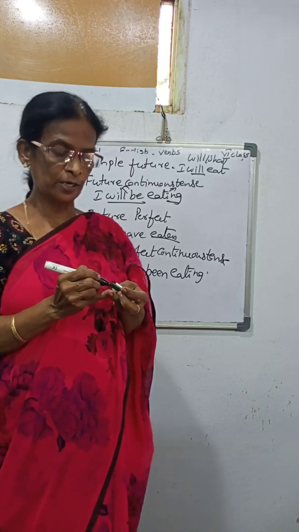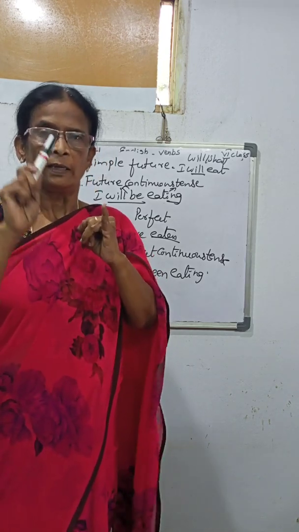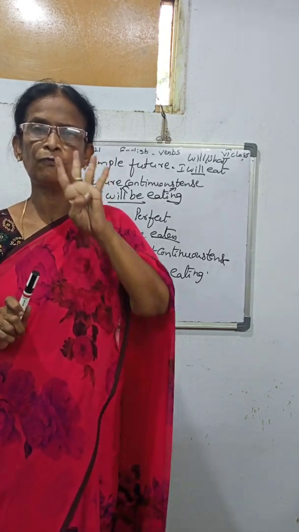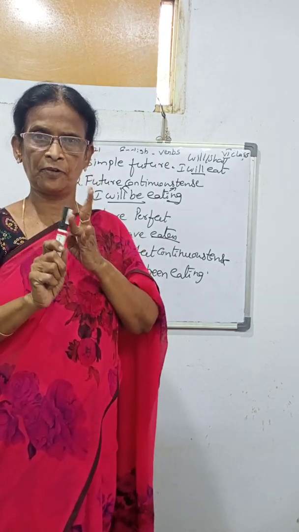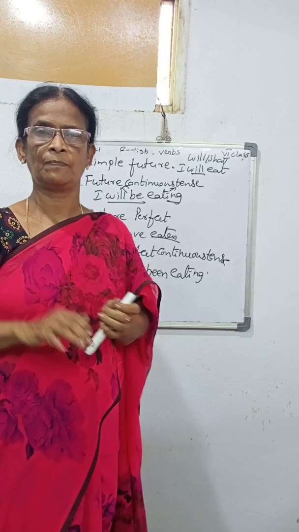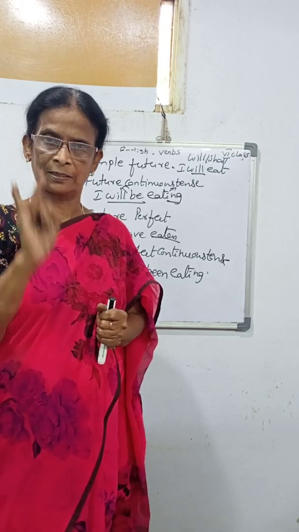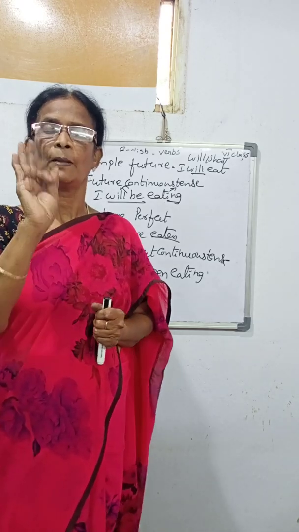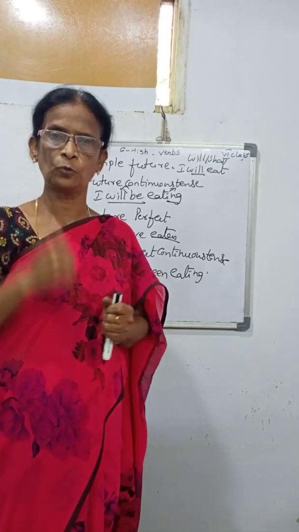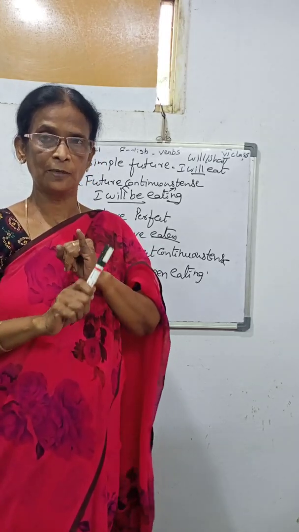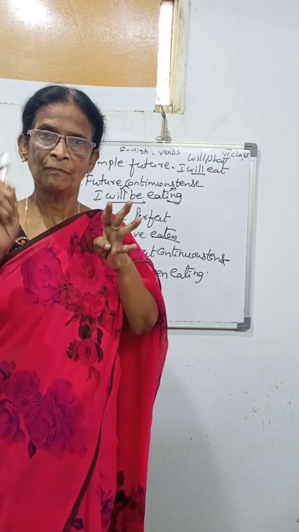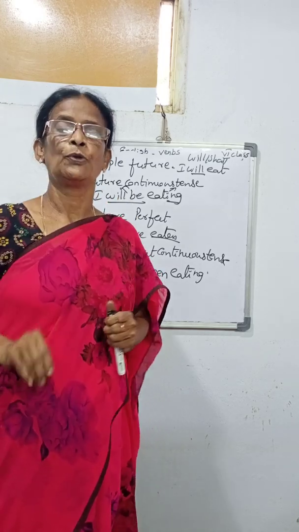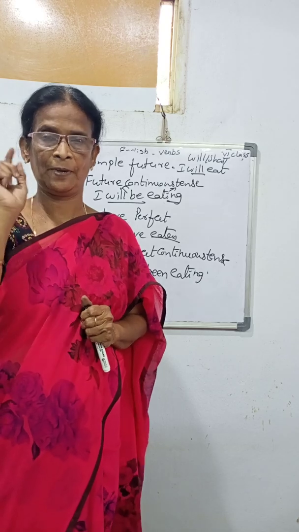So, my dear students, you remember for each tense we have the four forms. Number one, present, present continuous tense, present perfect tense, present perfect continuous tense. Then past tense, past continuous tense, past perfect tense, past perfect continuous tense. Third one, future, future continuous tense, future perfect tense, future perfect continuous. For all, you have to remember the helping verb.